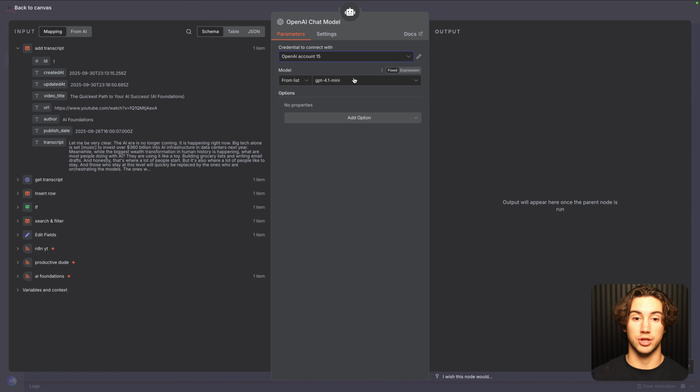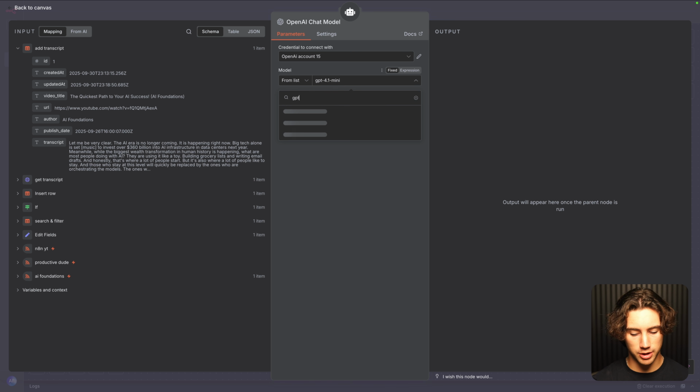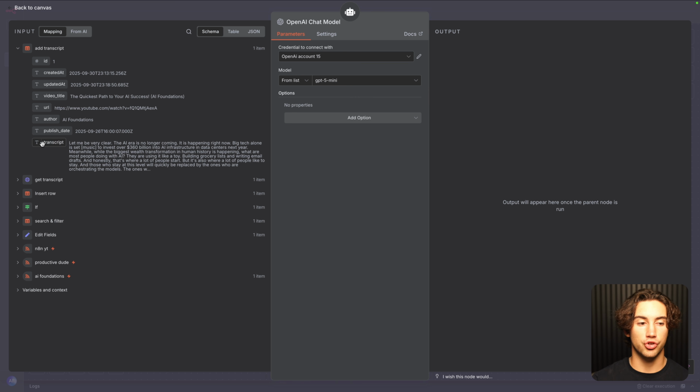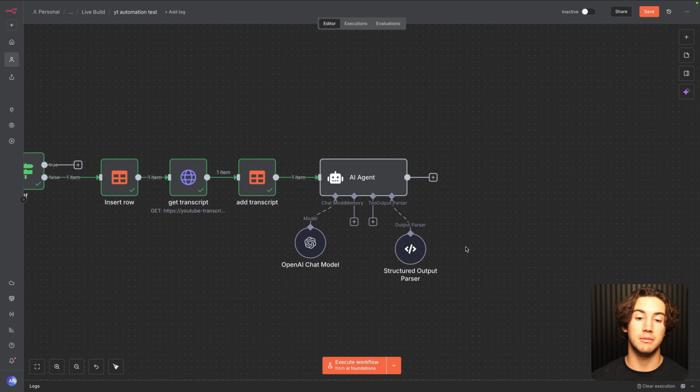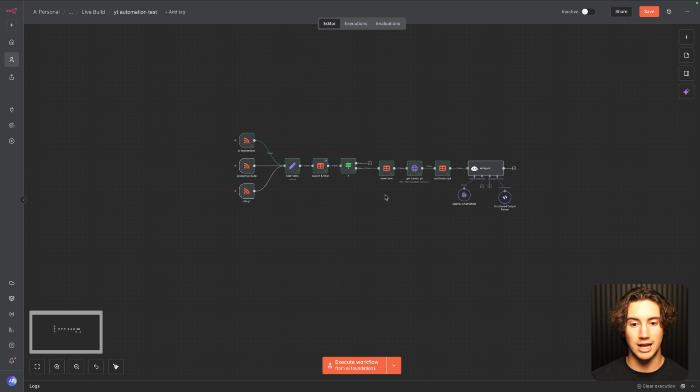I'm sure you've actually done that before. I'm just going to connect to one of my accounts, and then I'm actually going to put this on GPT-5 Mini. I recommend using a good model for this because remember, this is going to be your brain. Transcripts take up a ton of context, so it has a lot to look through. And I just wouldn't cheap out on the model or go for speed here, because it's going to be making big decisions for you on any automation or agent that you build, not just this one.